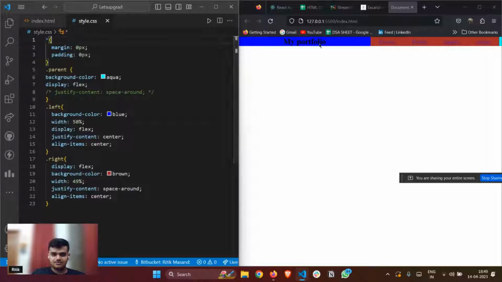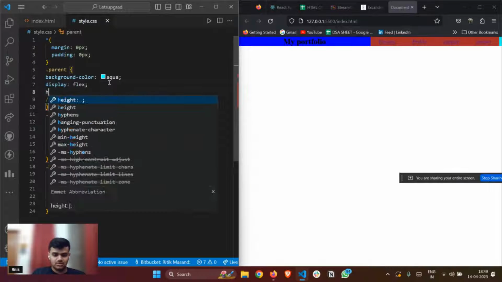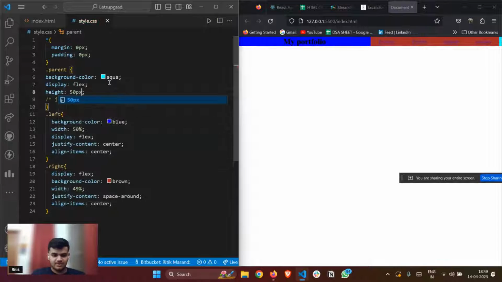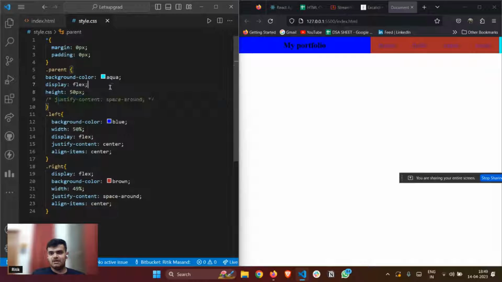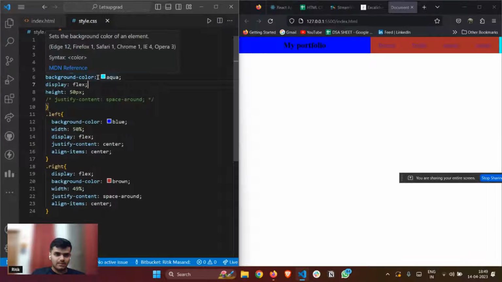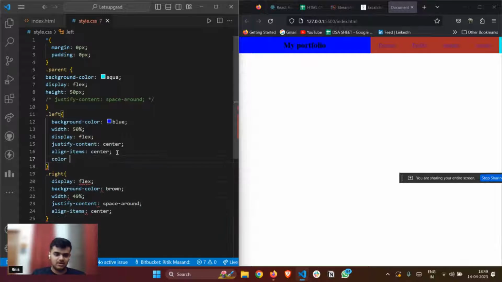After this we have done. What have we got now? I'll also be adding some height. So let's suppose height of around 50 pixels, right? Looks good. And after that, I'll just make the background color. Okay, done. Left part, I'll also make the color of text white, right?